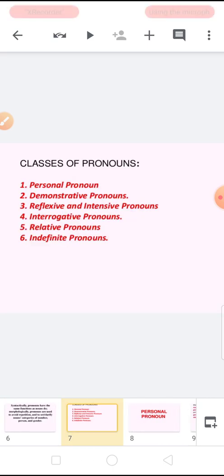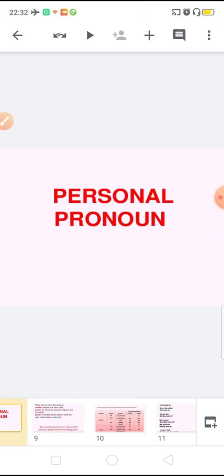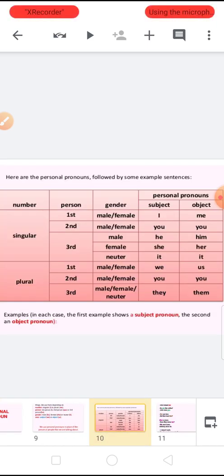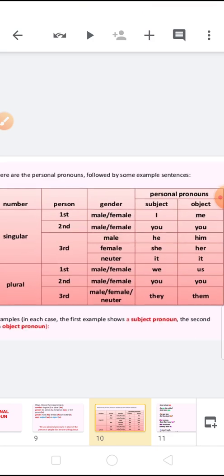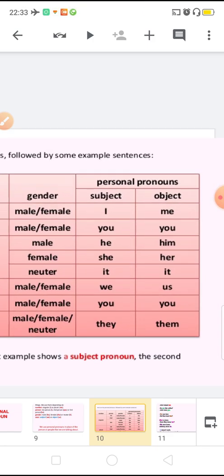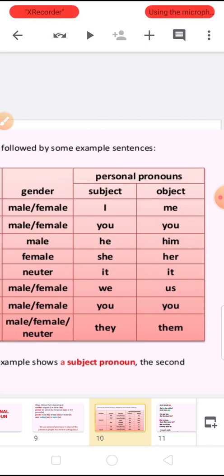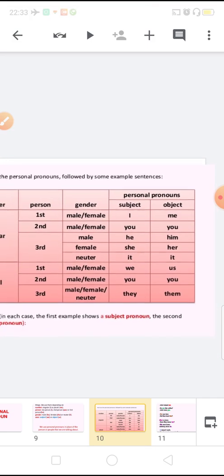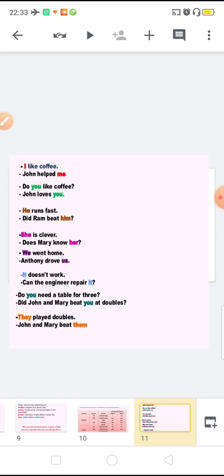Now 6 types of pronoun: personal pronoun, demonstrative, reflexive, interrogative, relative, indefinite. So personal pronoun, as I told you, this is a chart of personal pronoun, and the main part of this chart is this. Here we have written the personal pronouns, then the examples of personal pronoun.